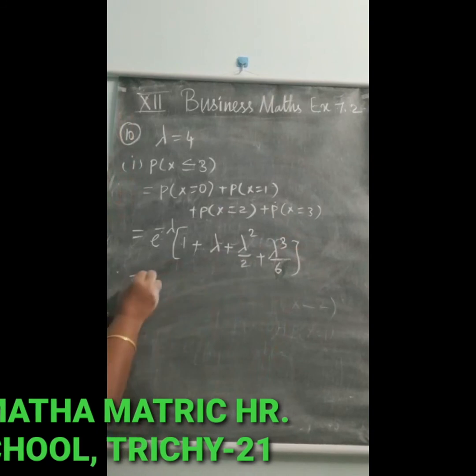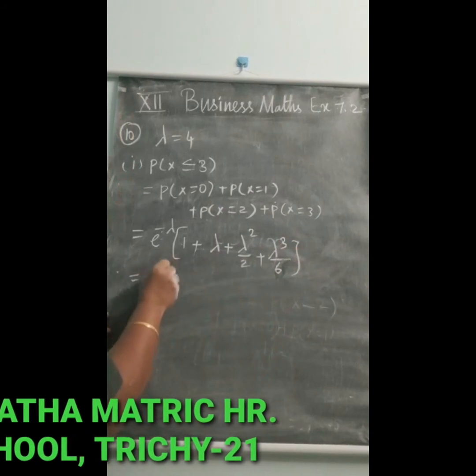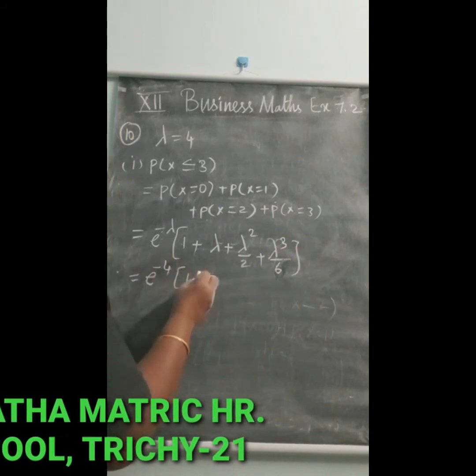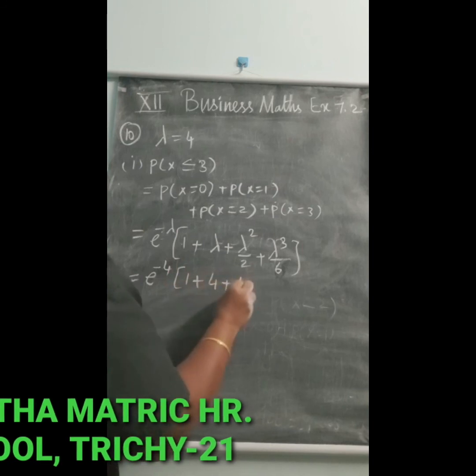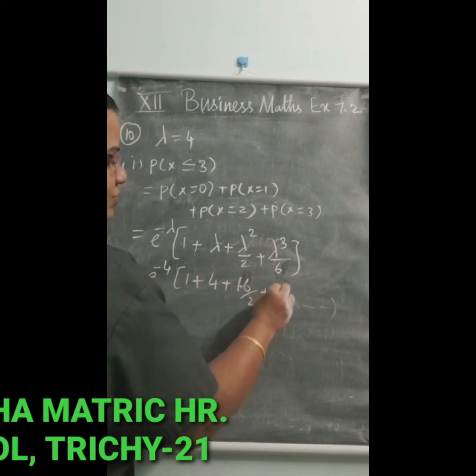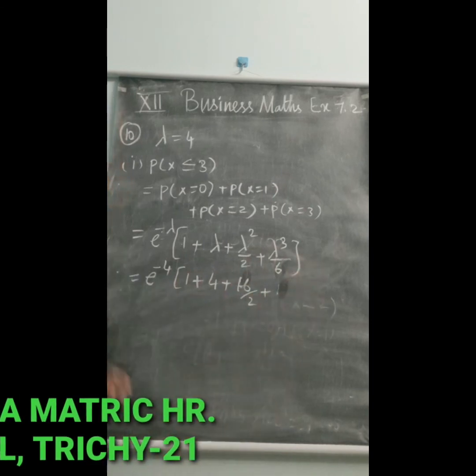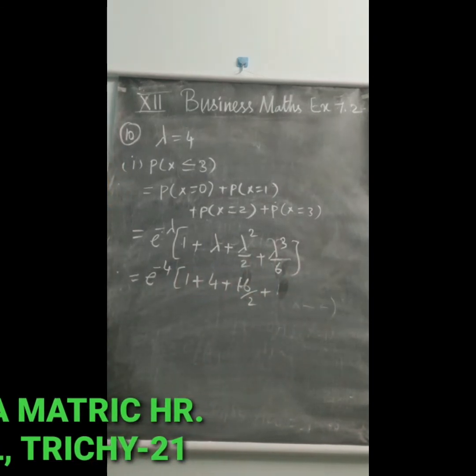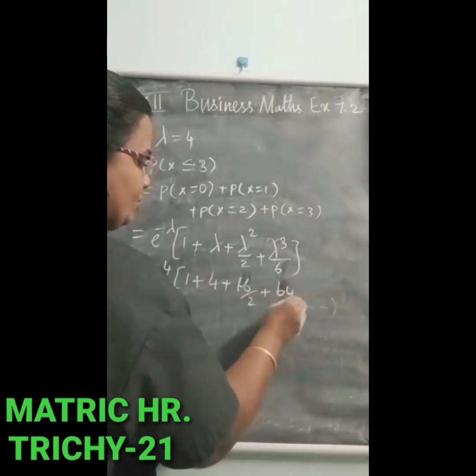Now substitute e power minus 4 into 1 plus 4 plus 4 square, that is 16, divided by 2 plus 4 cube, that is 4 4s are 16, 16 4s are 64, divided by 6.